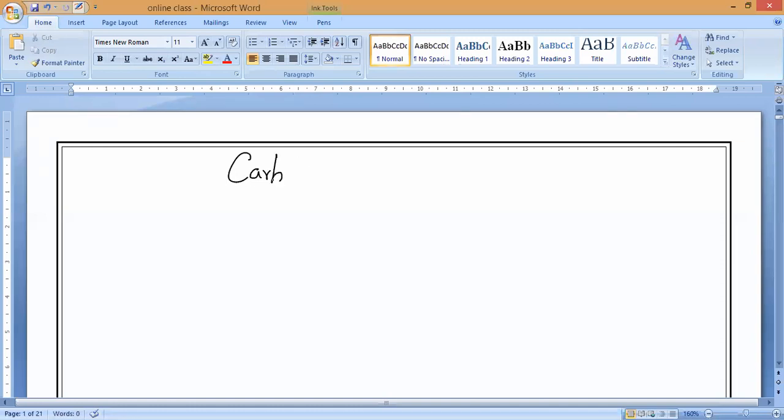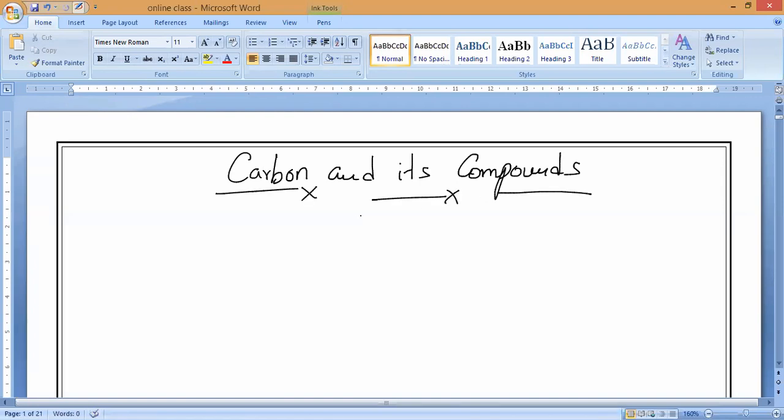So as we know, if we come to carbon and its compounds, yesterday I discussed a few things regarding the introduction of carbon. Carbon is an element. It is a purely non-metal, and the symbol of carbon is C. We also studied how it exists, and what its percentage is in the earth's crust as well as the atmosphere.